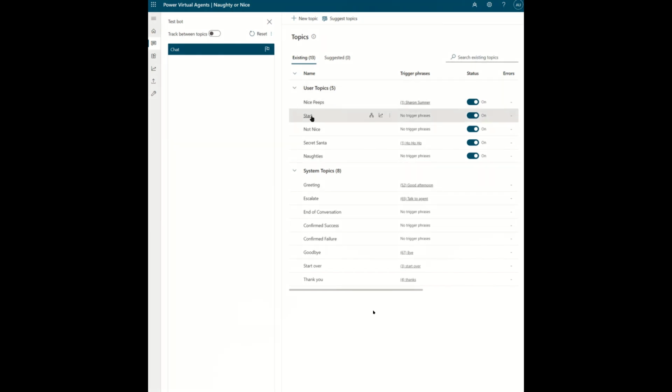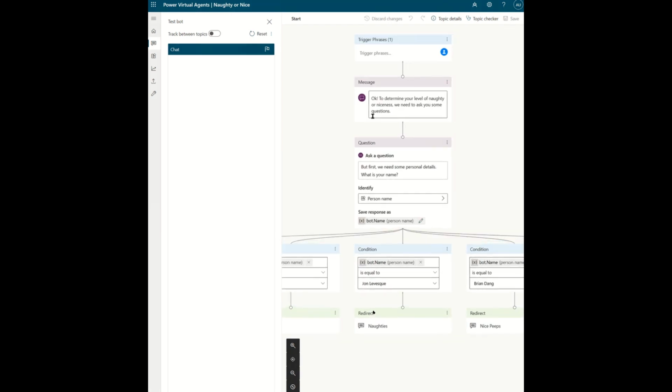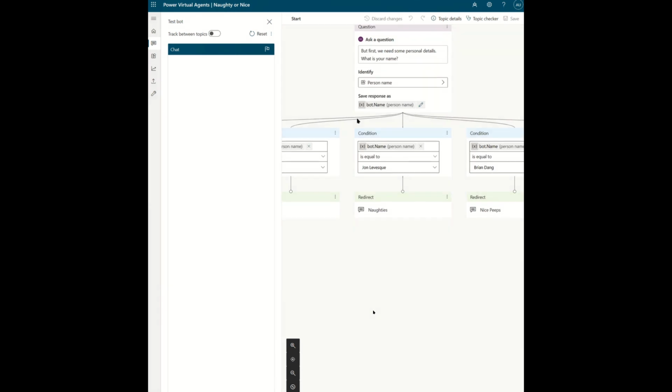But to be able to put these known offenders in, because it isn't a massive list, or not people that I know anyway, we're just going to put in these 2 exceptions. So we're going to use an if statement for that. Let's show you that in play in the actual Power Virtual Agent itself.